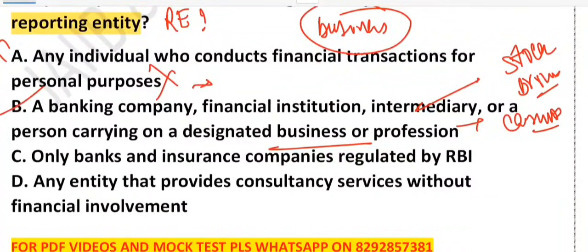Option number C, only bank and insurance company regulated by RBI. This is wrong. It is much wider. Think of a stock exchange, mutual fund distributor, even jewelers. They all fall under the reporting entity, right? You should know who are the entities called reporting entity. So jewelers, mutual fund distributors, stock exchange, they all are called regulated entity. What about option D? Any entity that provides consultancy service without financial involvement. So consultancy without financial involvement? No way. If you just give advice and don't handle money, PMLA does not apply.